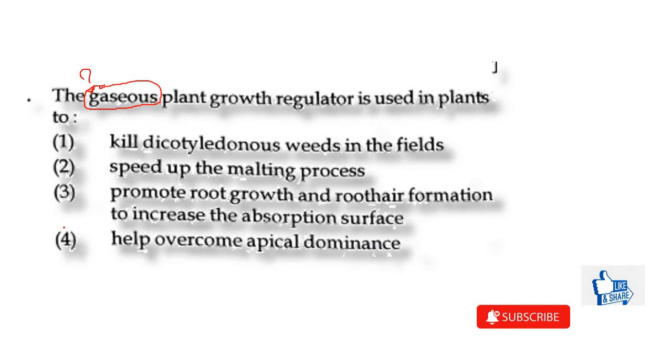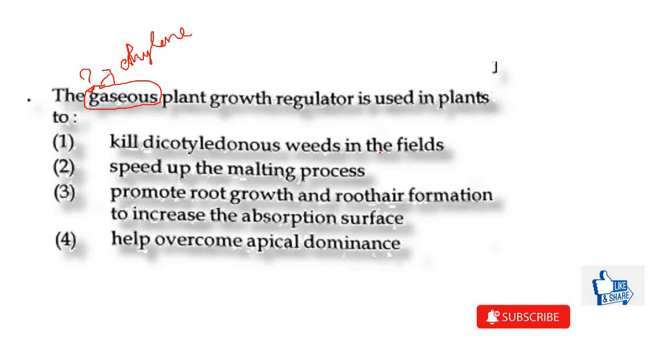First of all, knowing which is a gaseous plant hormone, and when you are able to identify that hormone, then we can easily understand from all these following functions which function applies for this gaseous plant growth hormone. So let's read. First of all, this gaseous plant hormone is nothing but ethylene.